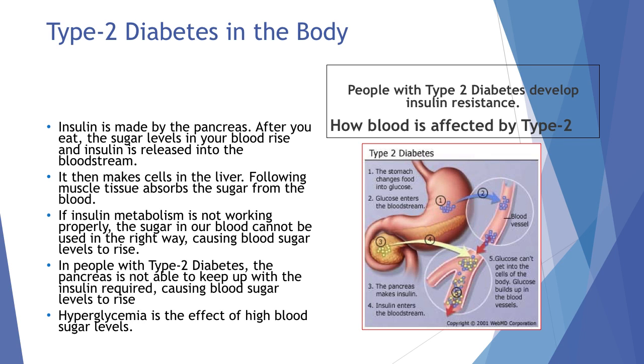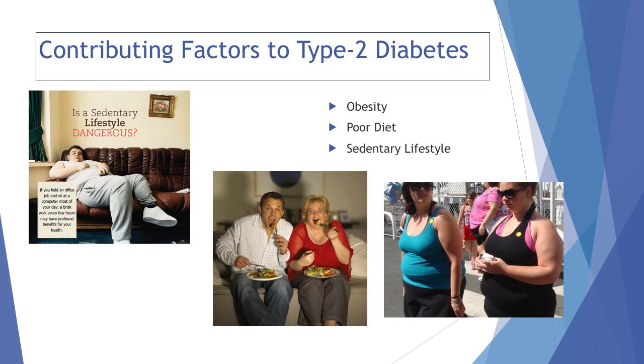If insulin metabolism is not working properly, the sugar in our blood cannot be used in the right way, causing blood sugar levels to rise. In people with type 2 diabetes, the pancreas is not able to keep up with the insulin required, causing blood sugar levels to rise. Hyperglycemia is the effect of high blood sugar levels. Contributing factors for type 2 diabetes are obesity, poor diet, and sedentary lifestyle.